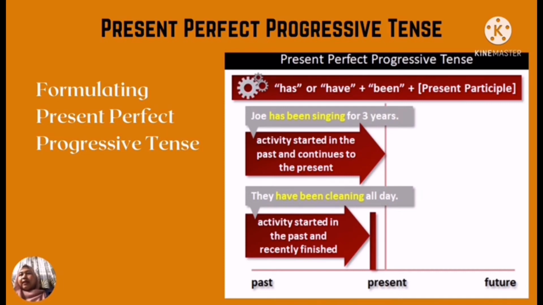Activities started in the past and continuous to the present. For example, Joe has been singing for 3 years. Has been singing is a keyword for present perfect progressive tense. Other example is Julia has been relying on a pay rise to pay her student loan. The word has been relying is a keyword for present perfect progressive tense.